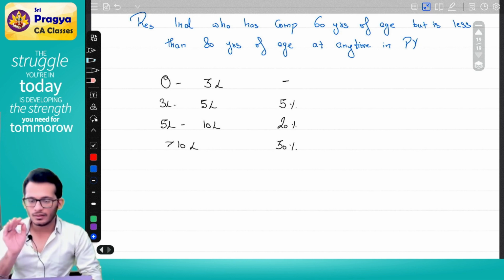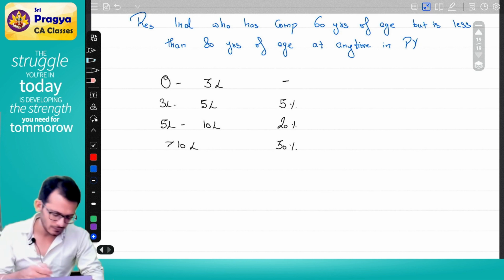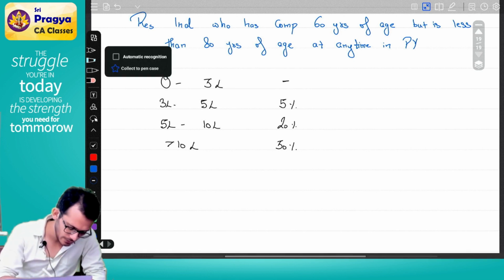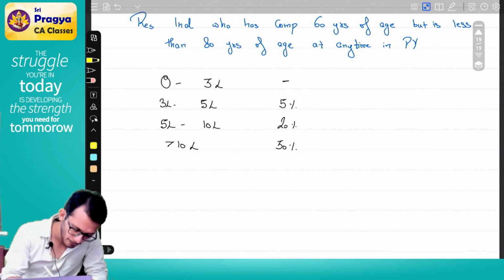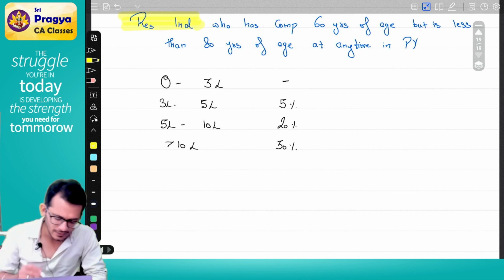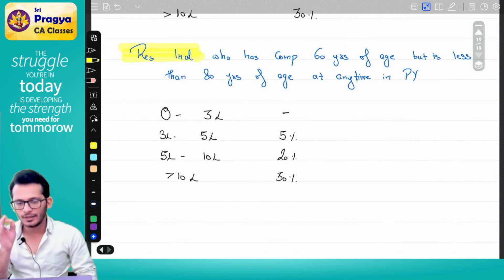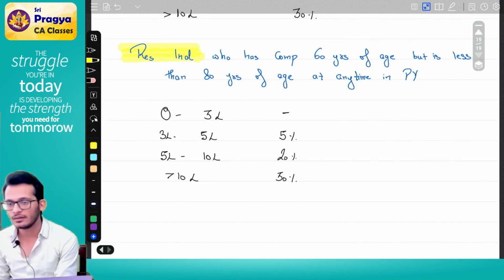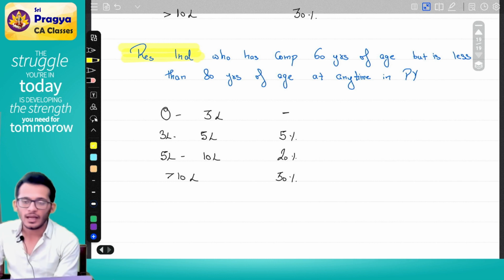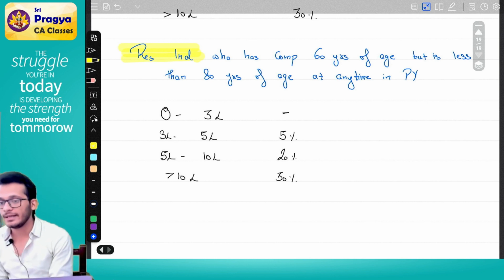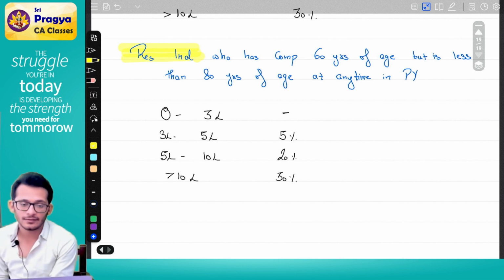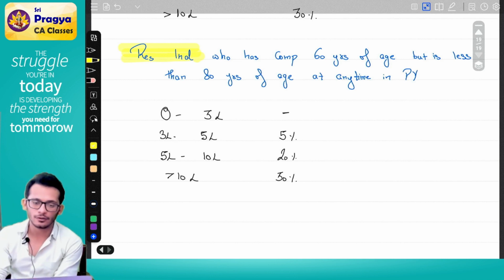Now, things to keep in mind. First, you should be a resident individual. A very important and mandatory condition is that you should be a resident individual. Rahul, I am a non-resident of age 79.